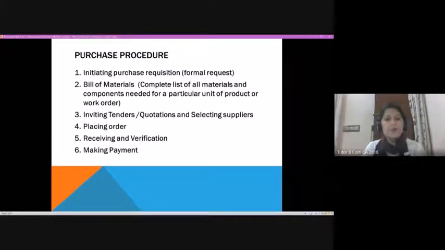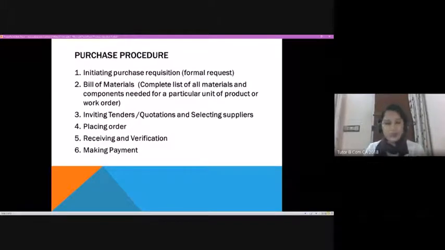Based on the purchase requisition, the purchase department will normally have a bill of materials. It's nothing but a complete list of all the materials that would be required once the production goes on, once the requisitions start coming up from different departments.